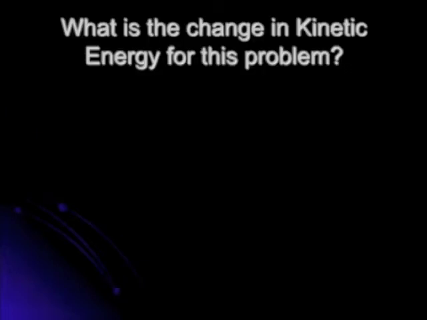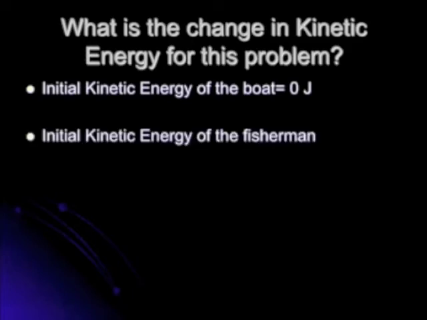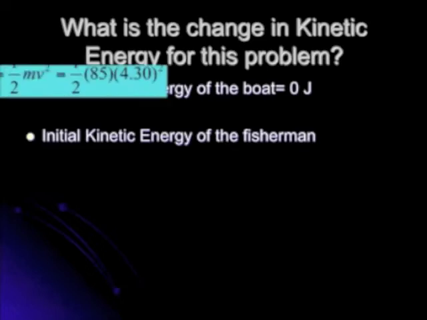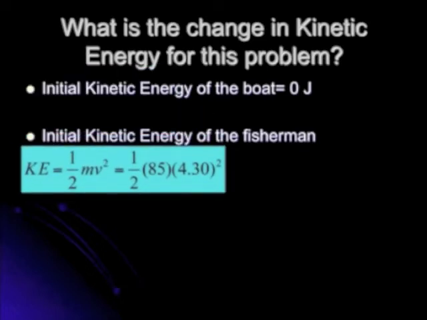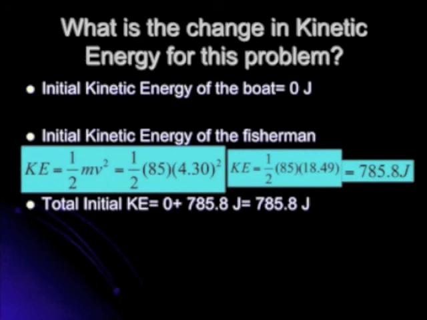If we look at the change in kinetic energy for this problem, the initial kinetic energy of the boat was 0 because it wasn't moving. The initial kinetic energy of the fisherman: we know kinetic energy is 1/2 mv squared, so we're just going to plug in 85, and the velocity is 4.3. We can put the negative there, but it's going to go away because we're going to square that number. We want to square the number first, so we get 1/2 times 85 times 18.49. I'm going to multiply all of those together, and I get 785.8 joules for his initial kinetic energy. So the total initial is 785.8.